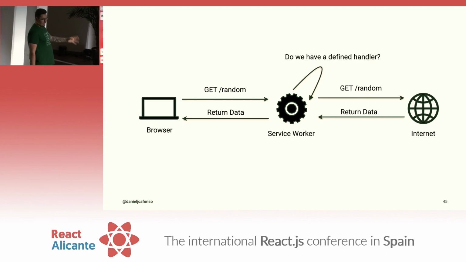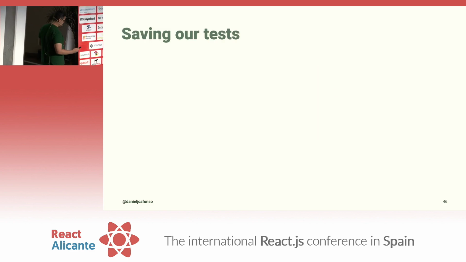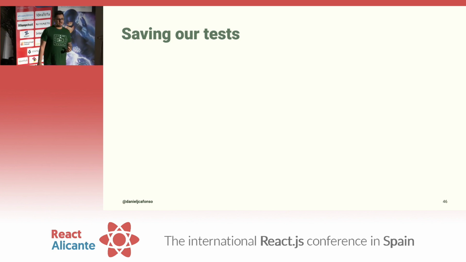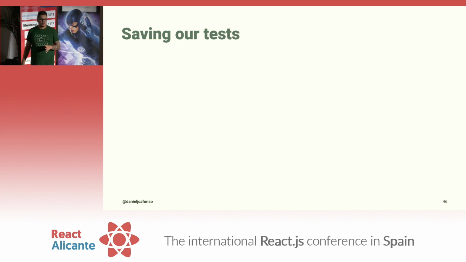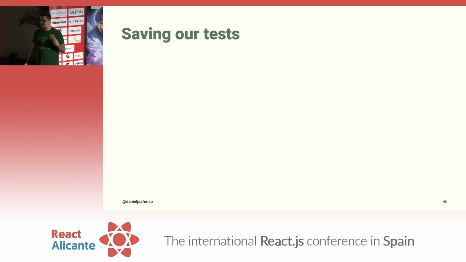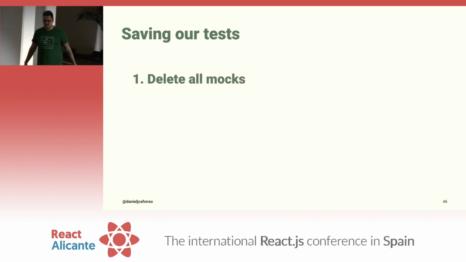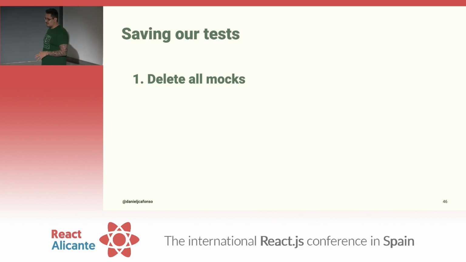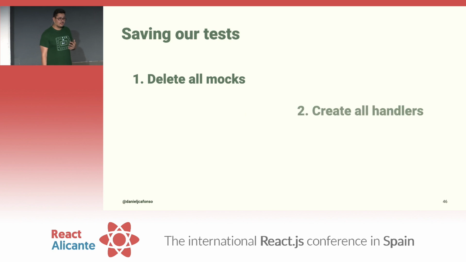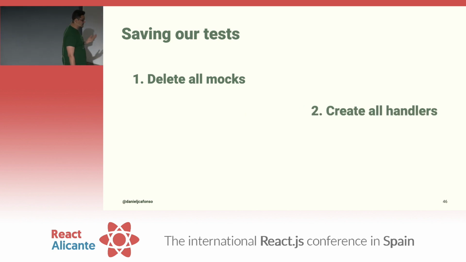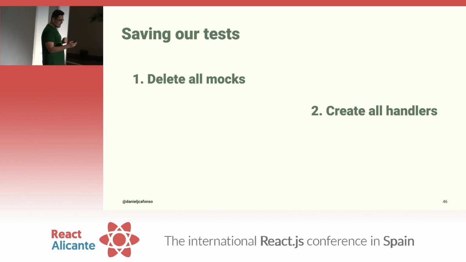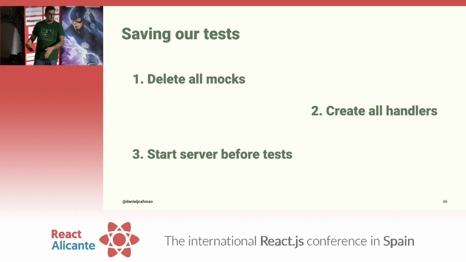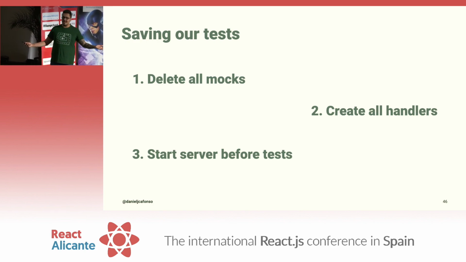So now it's the part where we get back to the story and what happened, because of how Mock Service Worker works, we soon were able to understand, okay, now perhaps we can do the thing that we always wanted, which is save our tests. All we needed to do was three things. First one, delete all the mocks. Delete all the Axios mock adapter, all the manual mocks, delete all that magic and things that I have no idea to this day what it does. Create all the request handlers with the respective response resolvers. And then start the server. And that's pretty much it.